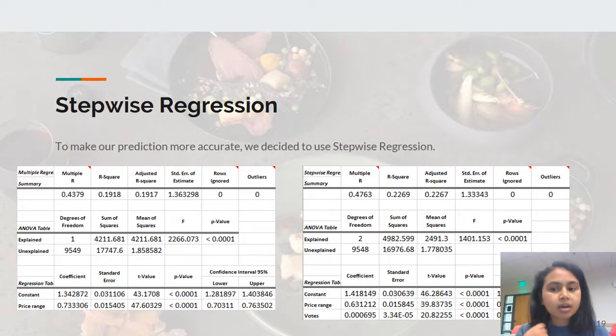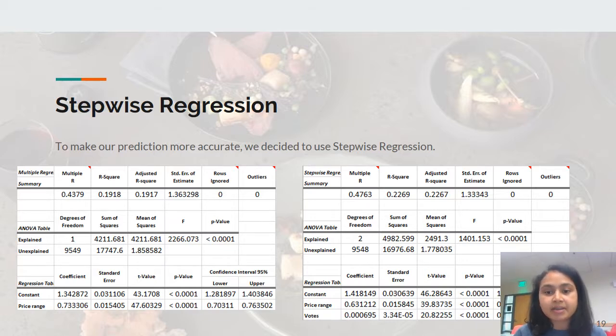So, to identify that our analysis is more accurate, we decided to perform stepwise regression. We initially started by predicting the aggregate rating based on price range. So as you can see, the p-value is really good here, but the adjusted R-square is pretty low. So in order to see how accurate our model is, we added more variables. So another one of them was votes. This increased our adjusted R-square value, not that significantly, but a bit.